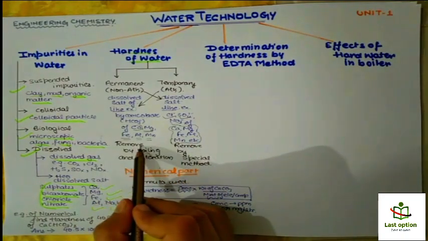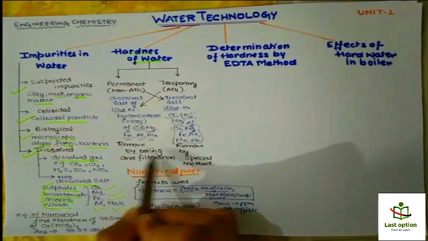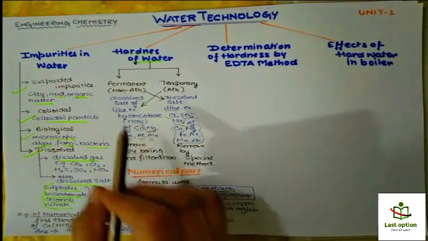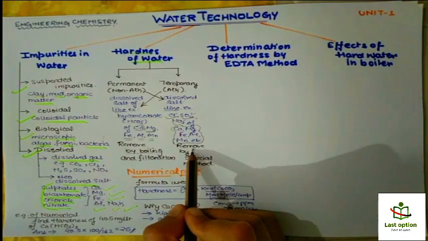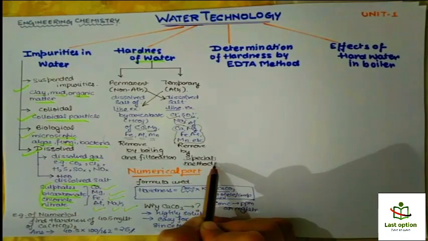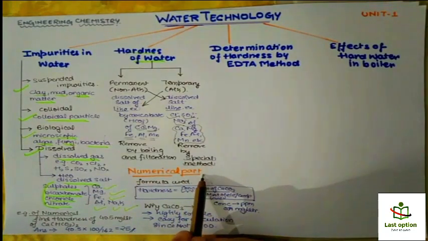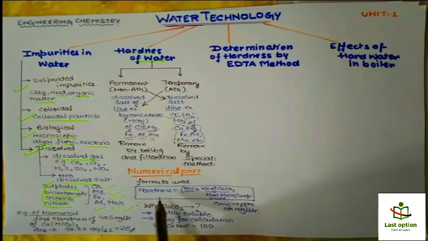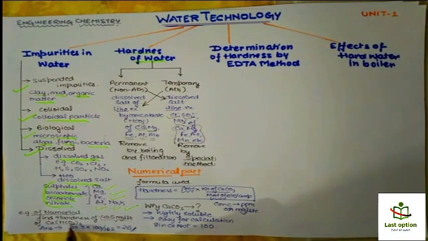So how can you remove the temporary hardness? You can remove it by boiling and filtration, but permanent hardness you cannot remove by boiling and filtration. There are various special methods which are used. So what is the numerical part that is asked from this topic? You are going to be asked the hardness, given the concentration of that salt.